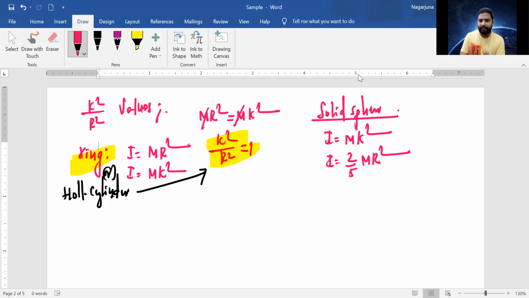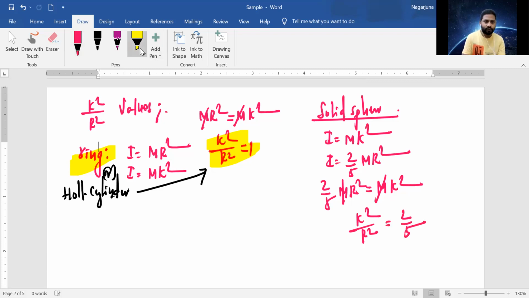So 2 by 5 mr square is equal to mk square. m gets cancelled, and k square by r square is equal to 2 by 5. Observe, 2 by 5 is k square by r square for the solid sphere.